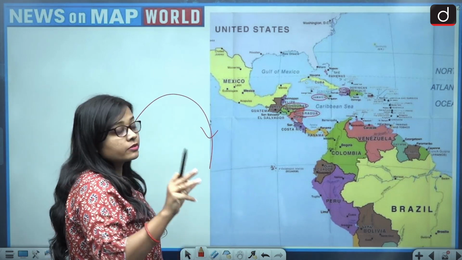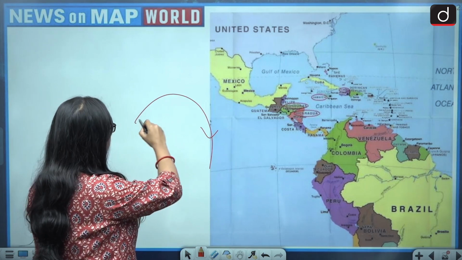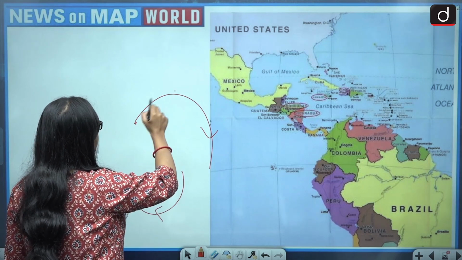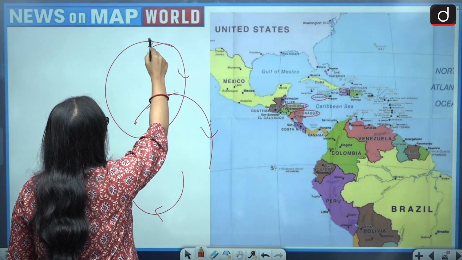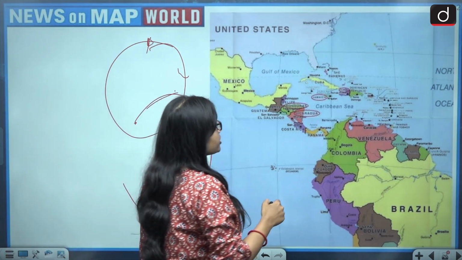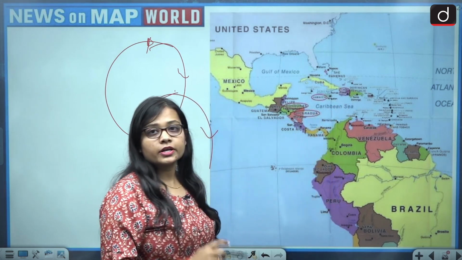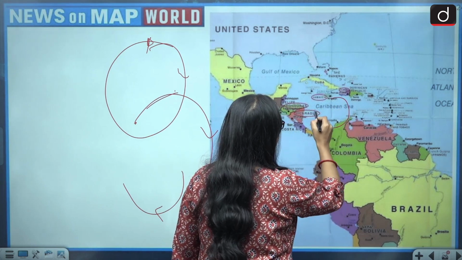And now the problem is at which point you need to start from for moving in a clockwise direction. You can start from there. You can also start like this. So we will be starting in a circular format like this. So from here. So the countries which are mentioned are Haiti, Jamaica, Honduras and Nicaragua. Now we need to see it in a circular direction. So this direction we need to see.